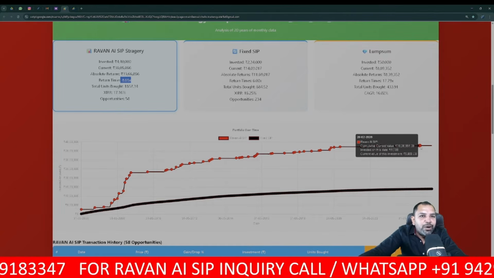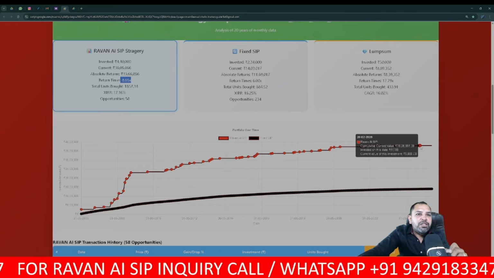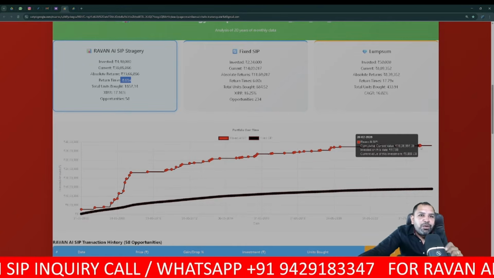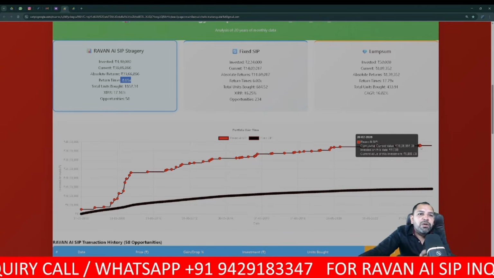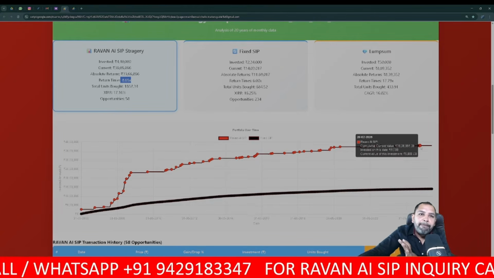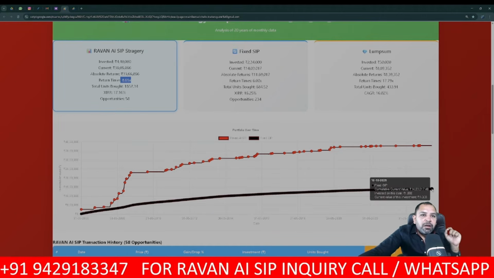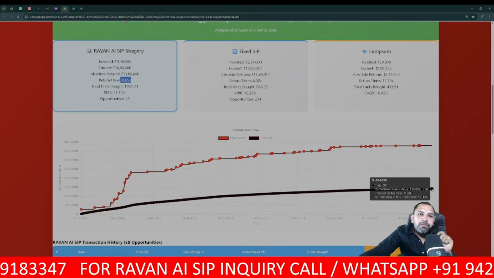You can see the value, guys. And what it invested on that last dip was 5,000, and that 5,000 converted to 5,900. On the other side, in the fixed SIP, the current cumulative value becomes 14 lakhs.